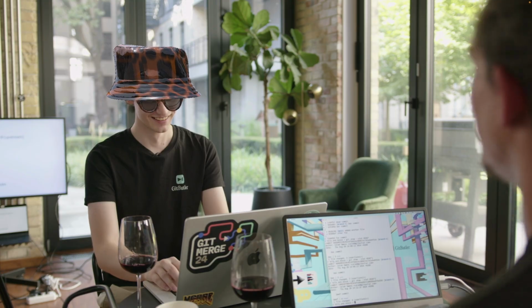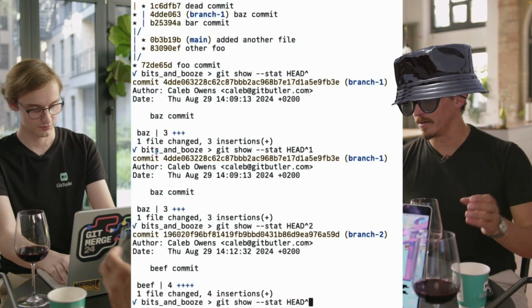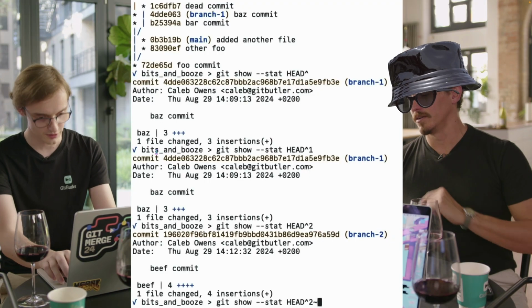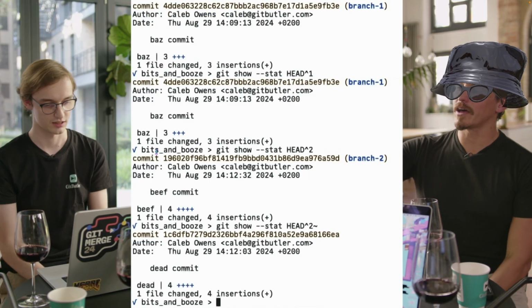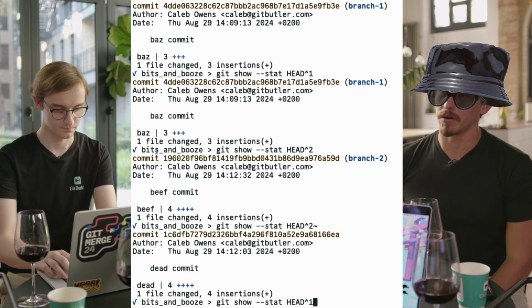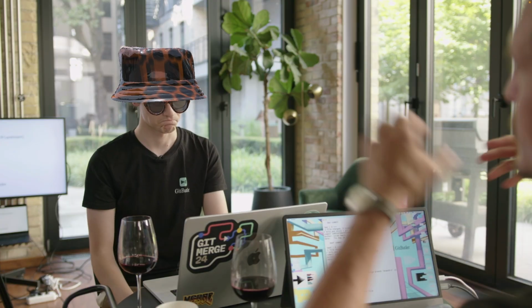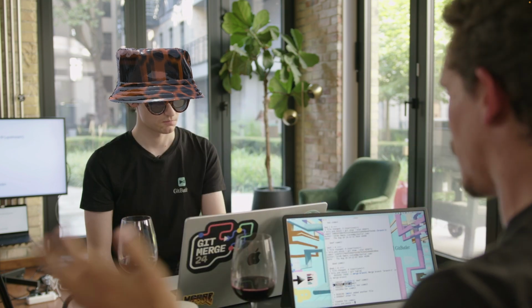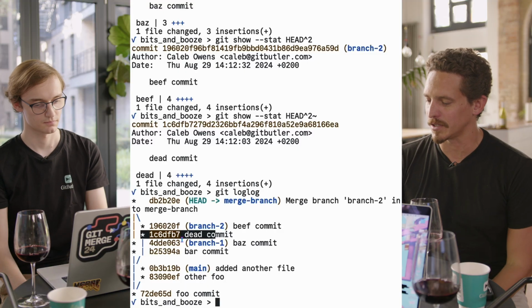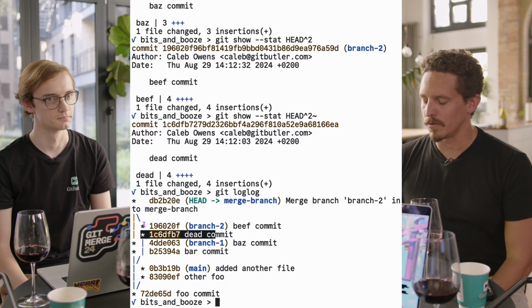Dunce hat 2. Now do a squiggle. Throw a squiggle on there. Caret 2, squiggle. So now that goes to the first parent of the second parent of that one. So you can keep adding these together. As we've learned, we can do all sorts of squiggles and caret 2s. It is kind of an interesting way of showing this.